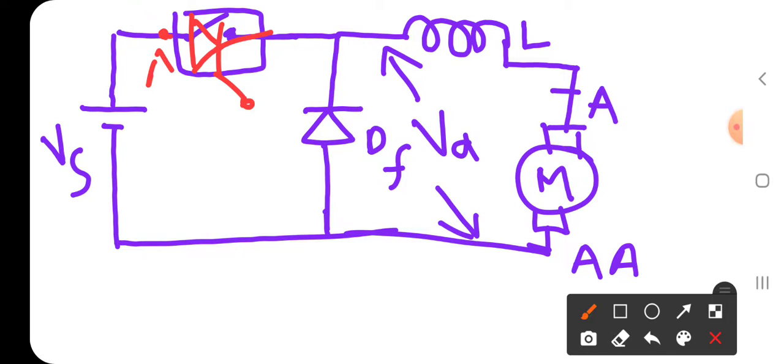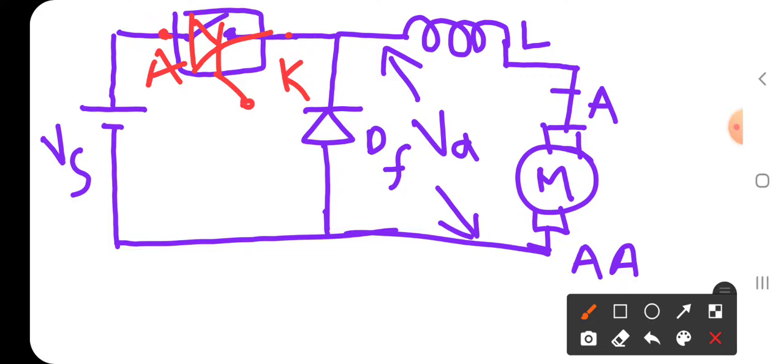When I place the SCR like this, we can observe that the anode of the SCR is always positive with respect to the cathode, because this is a DC voltage and it never changes. So the anode terminal of the SCR is always positive with respect to the cathode, hence we can turn on the SCR always in the forward blocking mode only. Then how can we turn off the SCR?